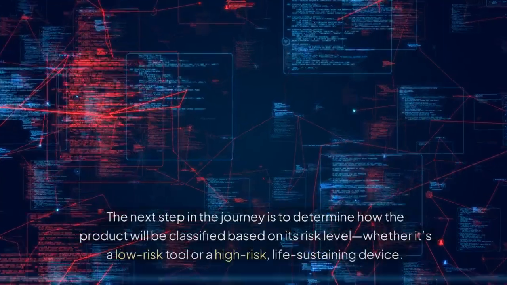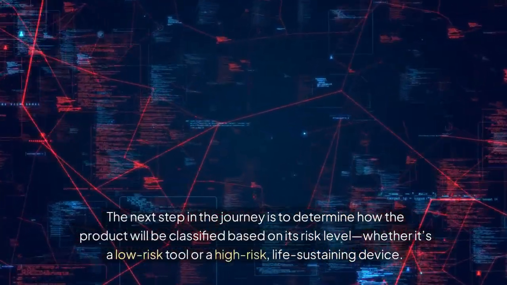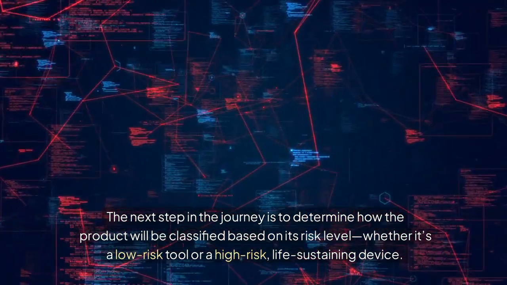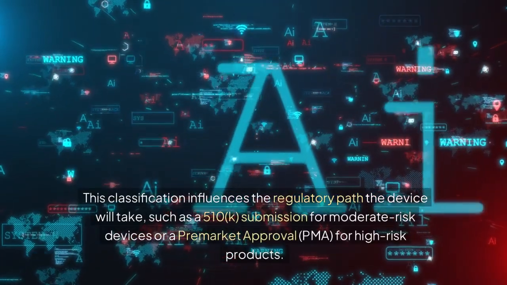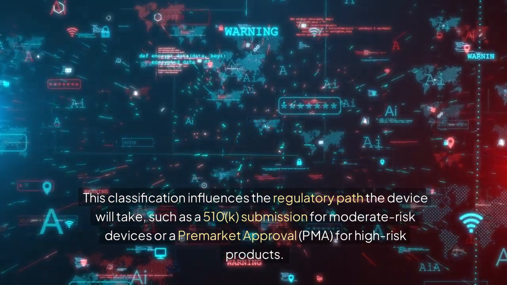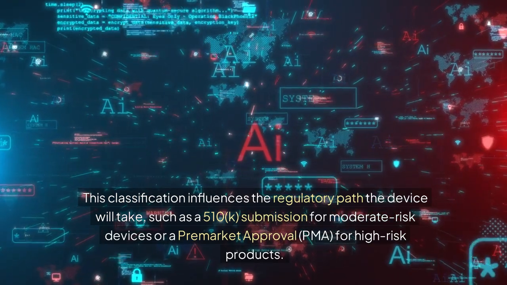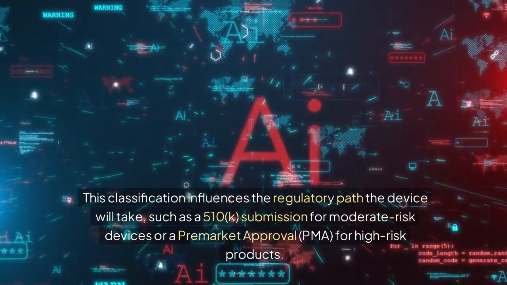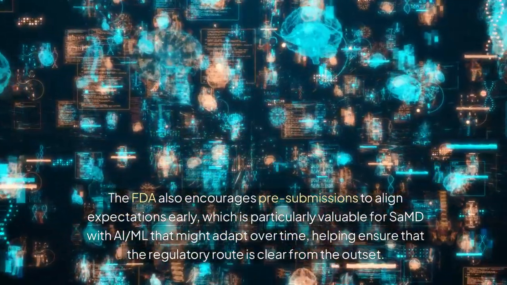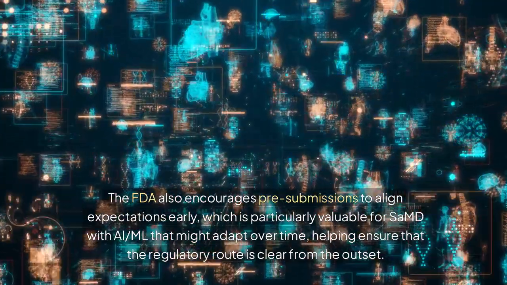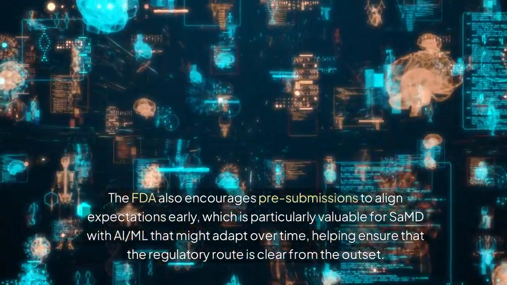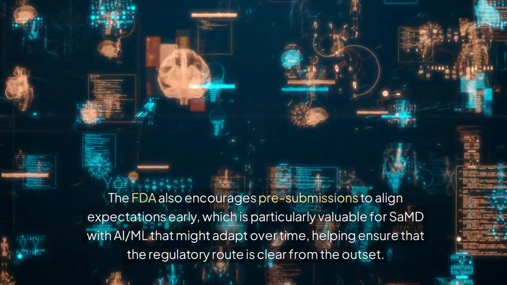Regulatory determination. The next step in the journey is to determine how the product will be classified based on its risk level, whether it's a low-risk tool or a high-risk, life-sustaining device. This classification influences the regulatory path the device will take, such as a 510(k) submission for moderate-risk devices or a pre-market approval (PMA) for high-risk products. The FDA also encourages pre-submissions to align expectations early, which is particularly valuable for SaMD with AI, ML that might adapt over time, helping ensure that the regulatory route is clear from the outset.